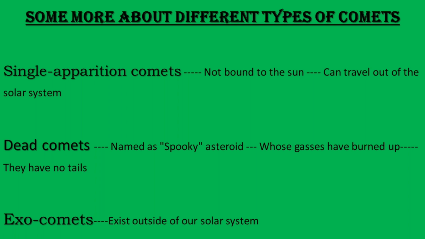The other one is the dead comet, such as the recent and incorrectly named spooky asteroid. These are comets whose gases have burned up. They have no tails. The last one is the exocomet. These are comets that exist outside of our solar system.